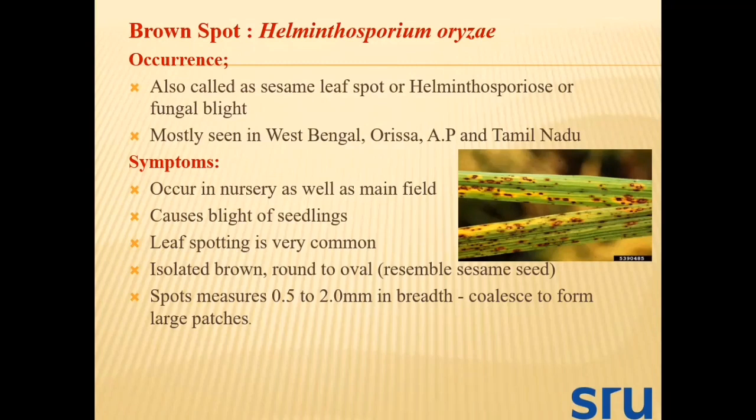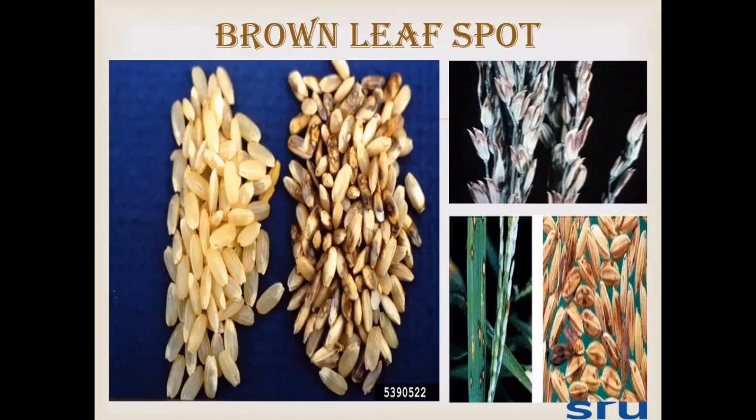Let's come to the symptoms that occur in the nursery as well as the main field. It causes blight of seedlings in the nursery. Then leaf spotting is very common. Formation of irregular eye-shaped spots looks like the seeds of sesame. That's why it's known as sesame leaf spot. The spots measure up to 0.5 to 2 mm in width and coalesce to form larger patches. Finally, it gives a blighted appearance to the rice plant. So these are the important major symptoms of brown leaf spot.